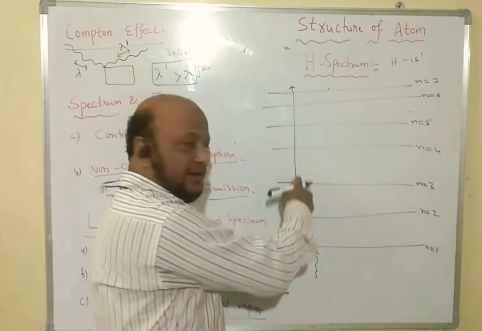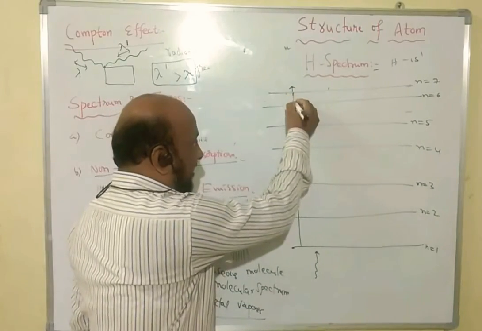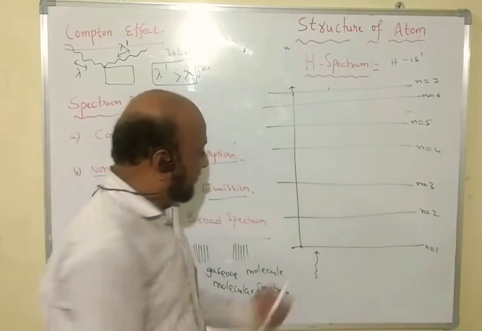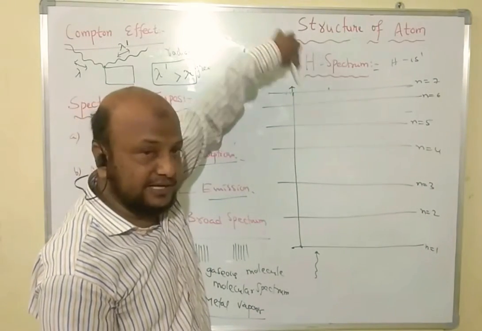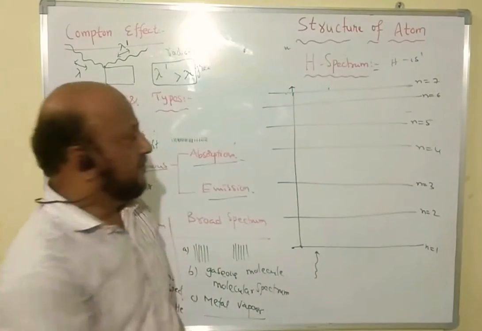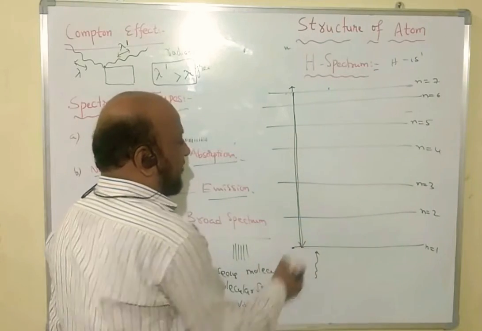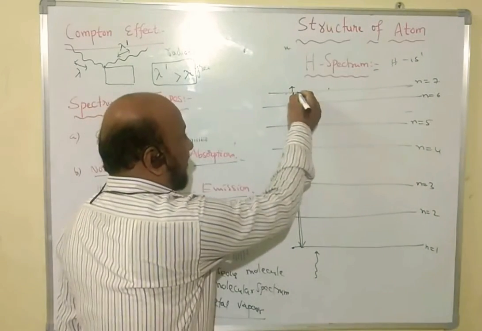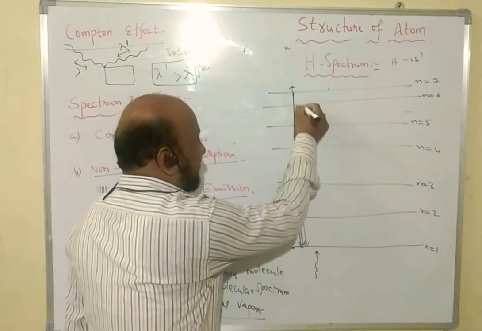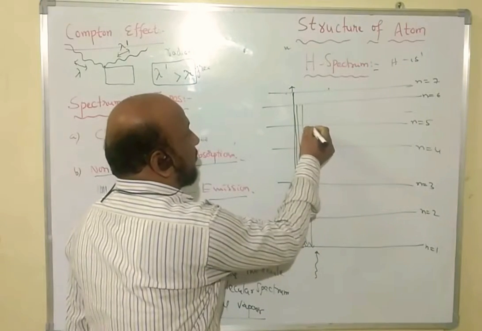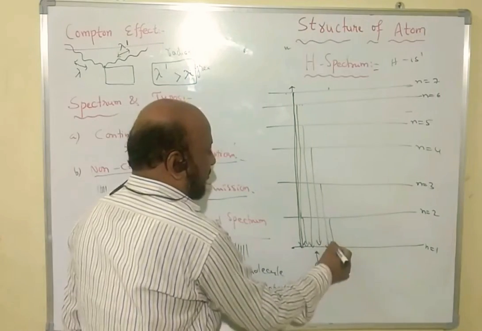In coming from the excited state to the ground state, it moves in one direction when excited, but in the reverse direction it may be de-excited in different energy levels. For example, from n is equal to 7 to 1, or n is equal to 6 to 1, or n is equal to 5 to 1, or n is equal to 4 to 1, or n is equal to 3 to 1, or n is equal to 2 to 1.